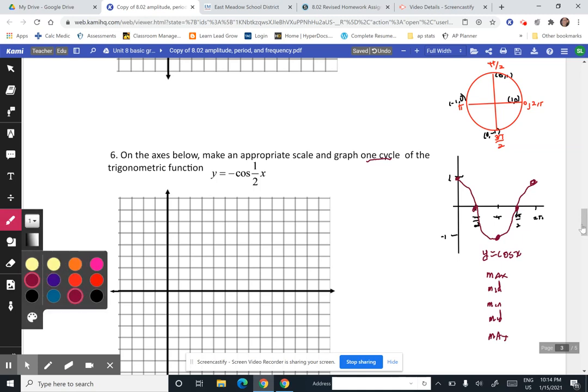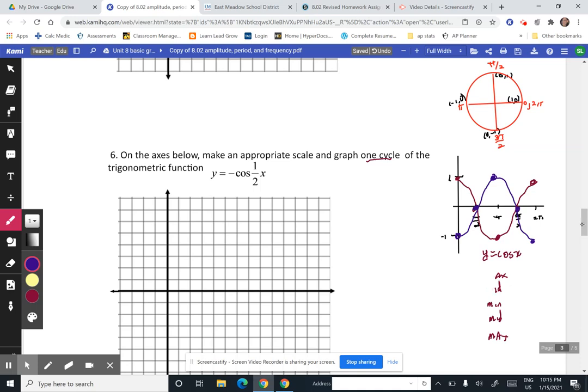So let's get a different color out here. You would actually start off at -1, then go back to the midline, then go back to the maximum value, then the midline, and then the minimum value. So when you see a negative in front of the function, that flips the function over the x-axis.